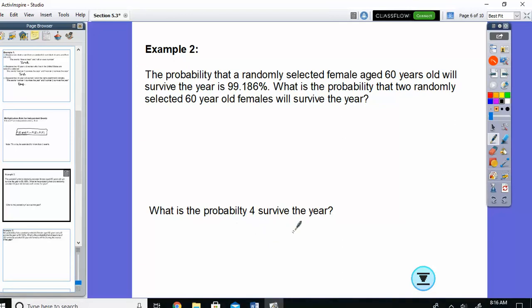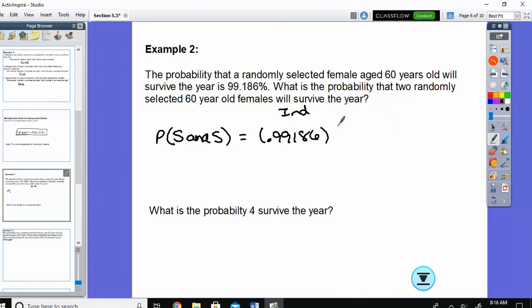So are those independent? Yes, these are independent. So all we have to do, probability they both survive, or let's just write it as survive and survive. So and means multiply, so you just take your individual probabilities. So 0.99186 for the first and for the second.